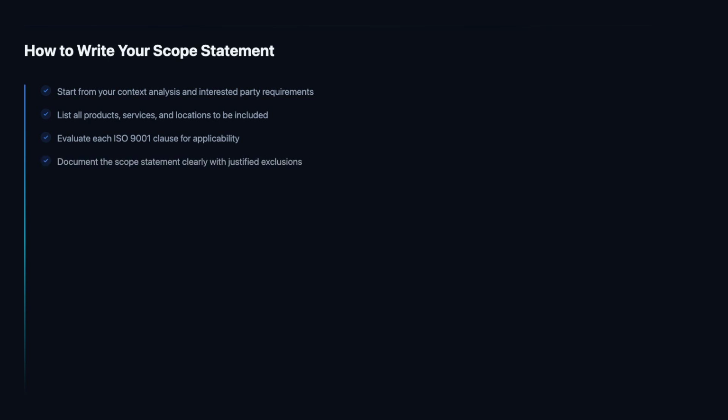Finally, we write the scope statement itself. A good scope statement is concise but complete. It names the products and services covered, identifies the locations included, and lists any exclusions with their justifications. The statement should be reviewed and approved by top management and made available as documented information. It serves as the anchor document for the entire QMS and should be revisited whenever the organization's context changes significantly. Let us recap the essential points from our exploration of QMS Scope.